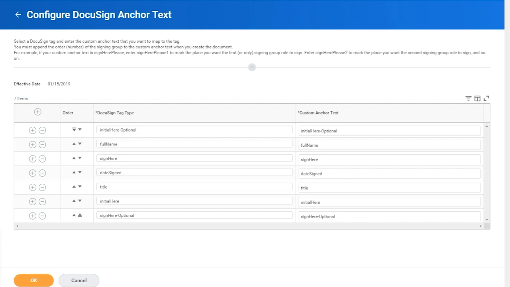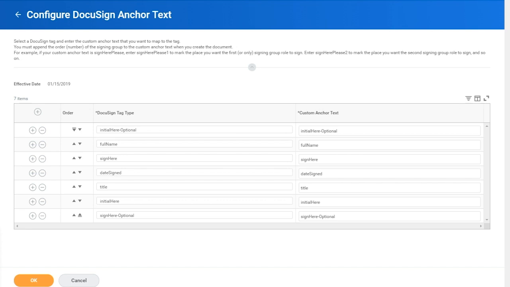So they already had a large library of documents that had been tagged with anchor strings, and by giving them the ability to edit what Workday saw as the anchor strings, they could now use that library within the Workday application. By editing these values inside Workday, Workday will use them as anchor strings, and we don't have to change any of the documents we might already have in our template structures.